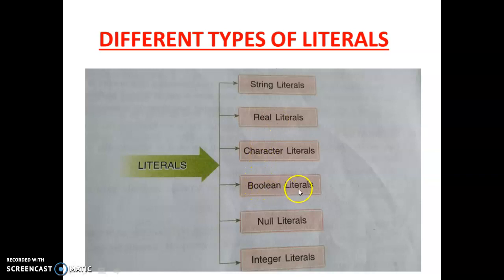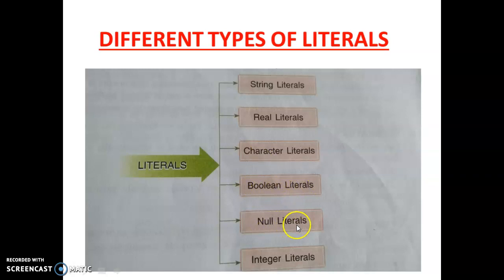Then next one is Boolean literals. Boolean literals means if the result comes in true or false, that means the result comes in only yes or no, then we go for Boolean literals. Suppose graduate, yes or no. Suppose male, yes or no. Suppose married, yes or no. Suppose adult, yes or no. So all answers come in yes or no. That's why we go for Boolean literals.